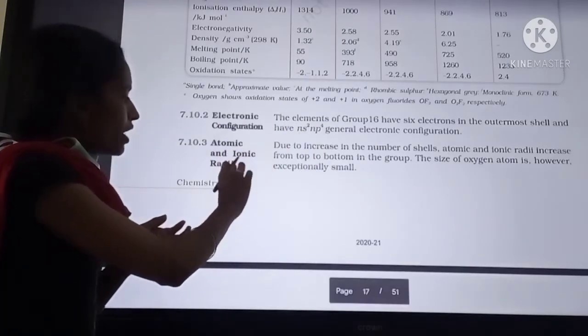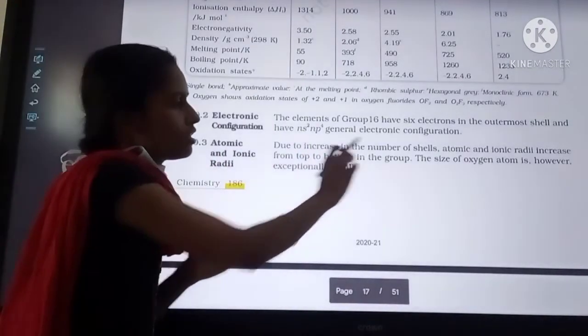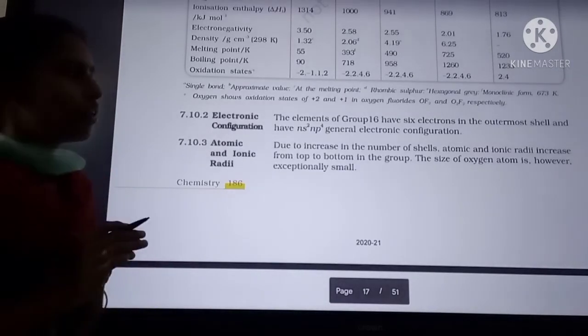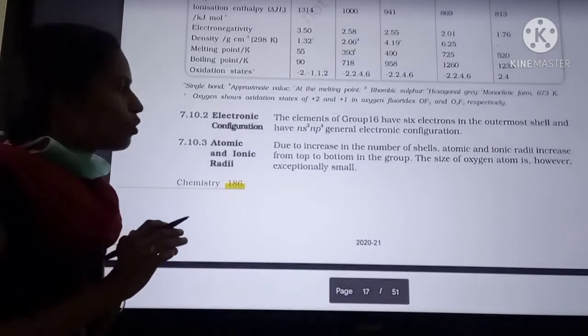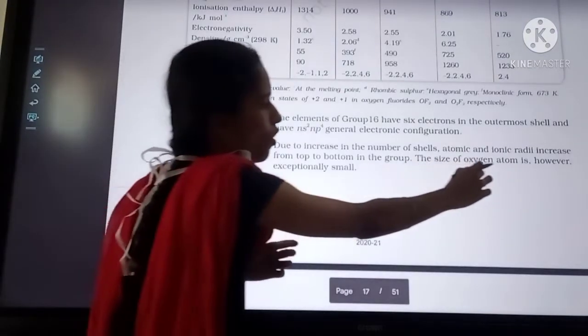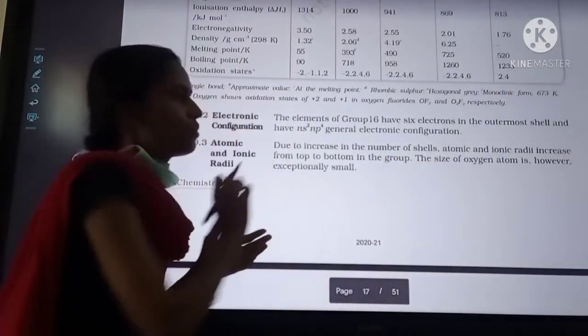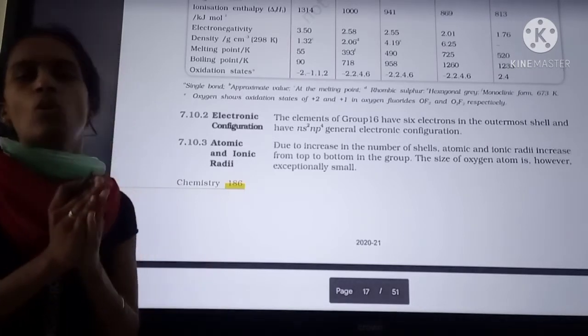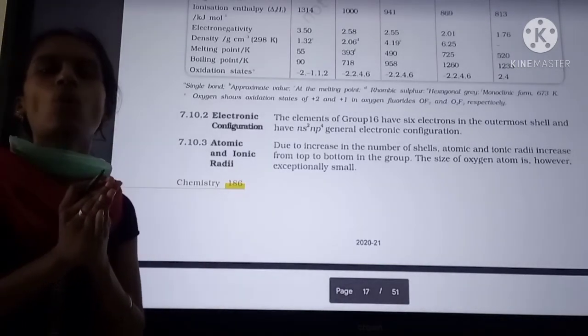Next, atomic and ionic radii. Due to the increase in the number of shells, the atomic radius and ionic radius increase from top to bottom. The size of the oxygen atom is, however, exceptionally small. Among all these elements, oxygen has the smallest size and high electronegativity.